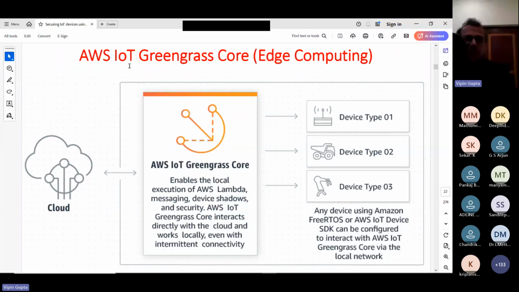So AWS is also providing one software which is industry standard, and almost has a monopoly, and again it is freely available. That means you can take any of your devices and connect with this Greengrass core, which acts as your edge device, and it can communicate. Again it connects using a secure protocol, certificates are used for secure communication, and from this to this again secure communication is there. So this edge computing solution they are also providing.